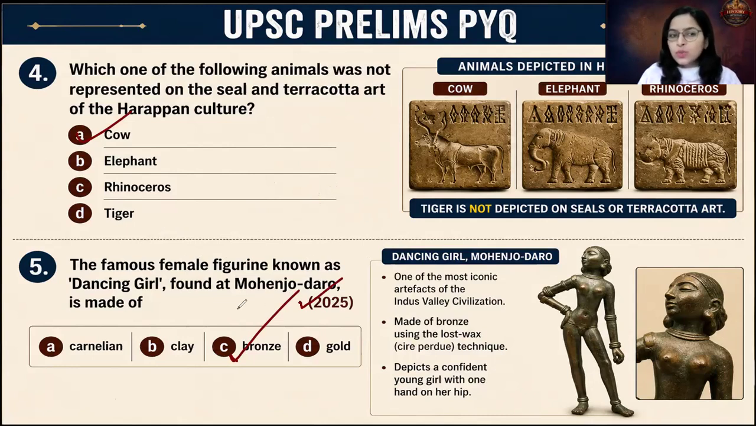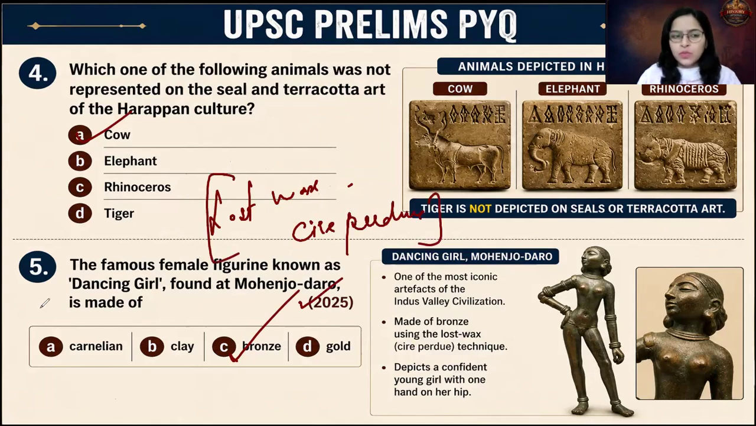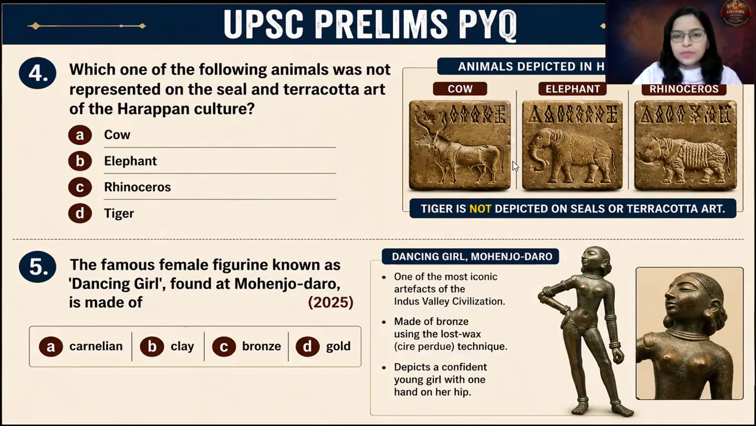And the technique which was used for making this dancing girl was the technique of lost wax, which is also called as Sire Perdue. Please remember this Sire Perdue technique or the lost wax technique was used by the people of Indus Valley Civilization. Okay. So answer for this is bronze.